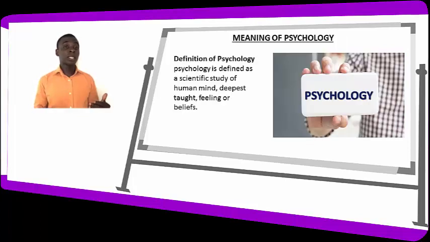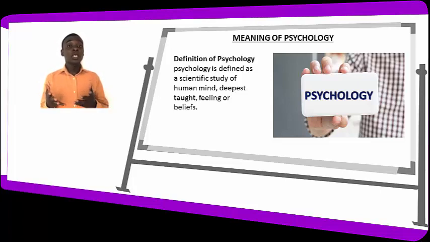Now let's look at the definition of psychology. Psychology is defined as a scientific study of the human mind, the deepest thoughts, feelings, or beliefs. So psychology studies the thoughts of humans, the feelings of humans, the beliefs of humans.